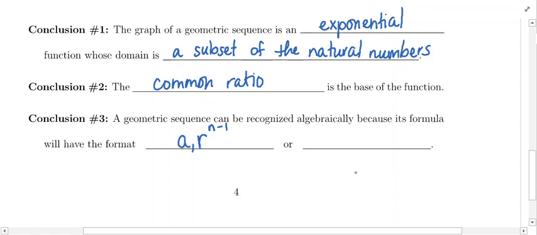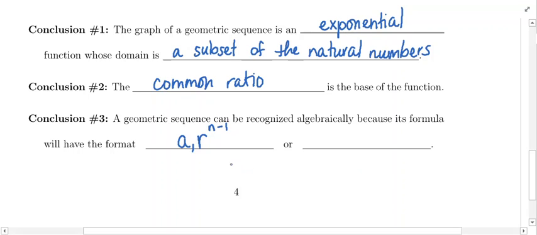If you see a sequence or series that looks like a number times another number raised to the n minus 1 power, you know automatically that it's geometric. It was just like recognizing arithmetic, which fit the bill of mx plus b. You're going to be able to recognize geometric as well.